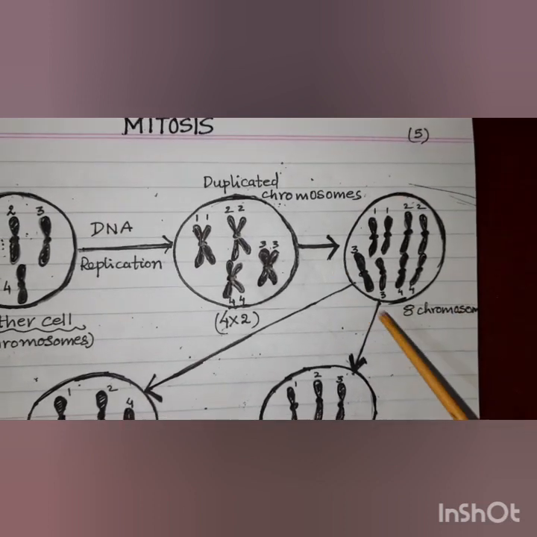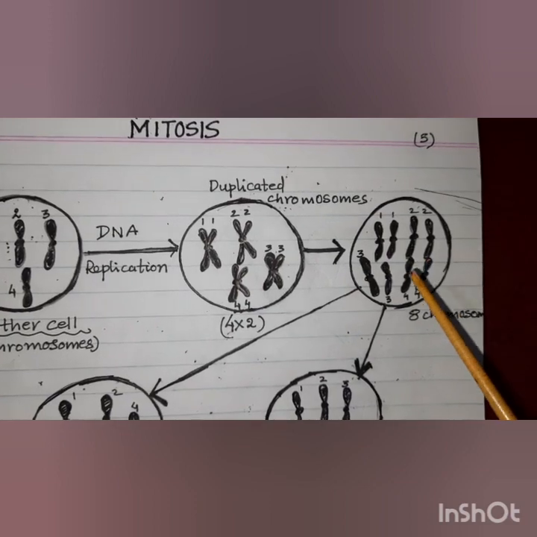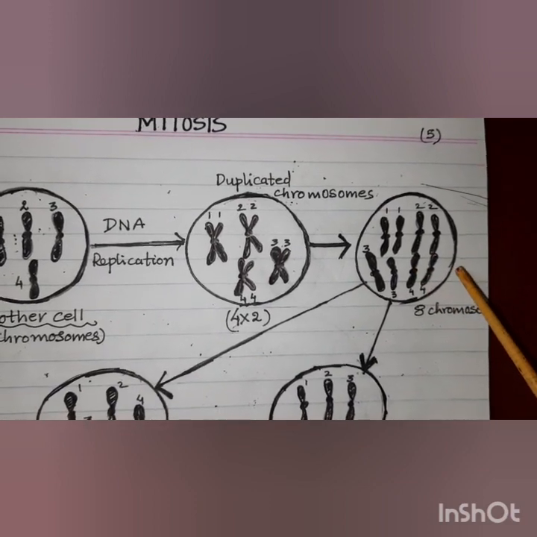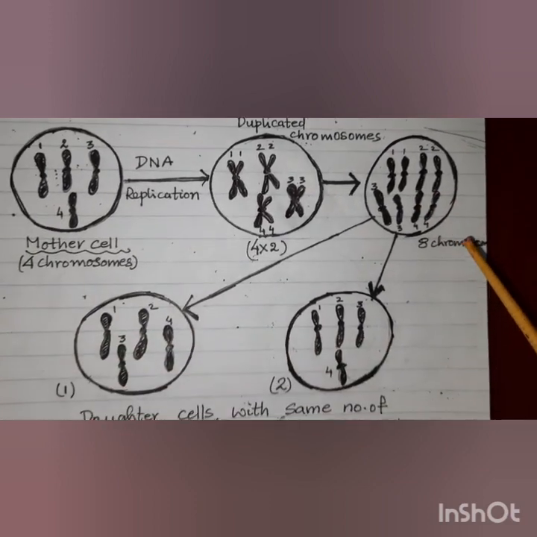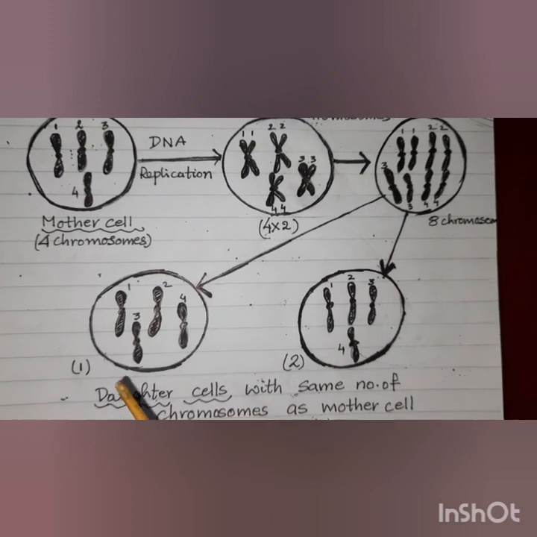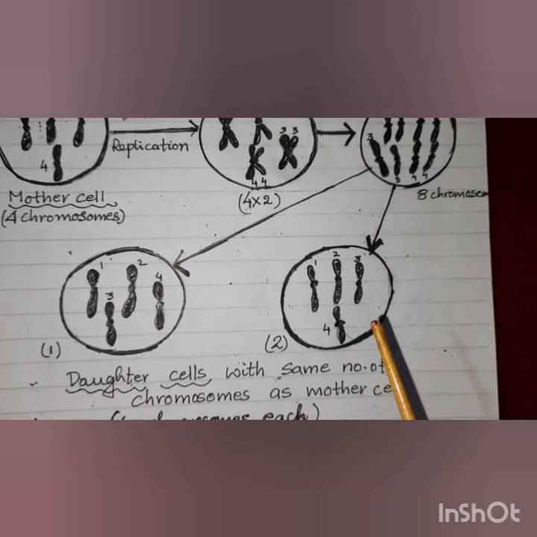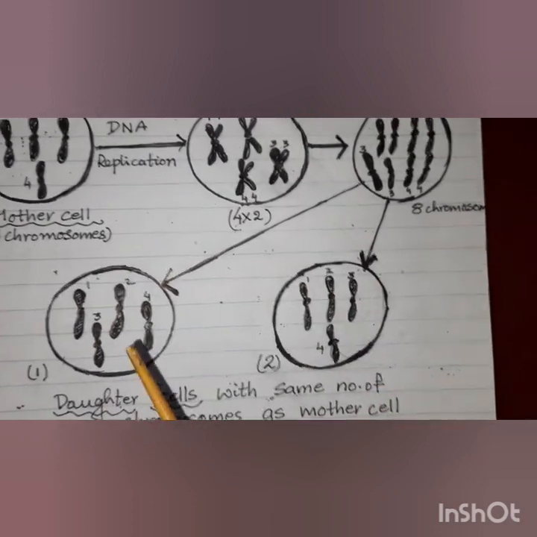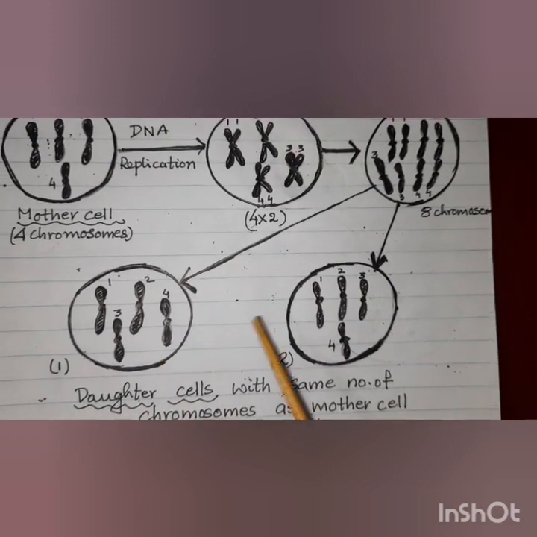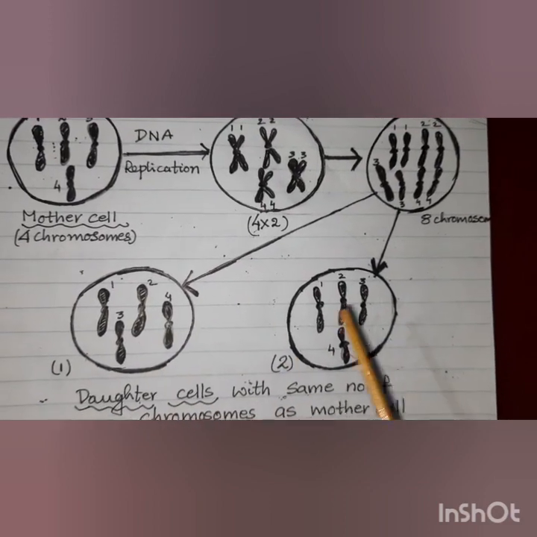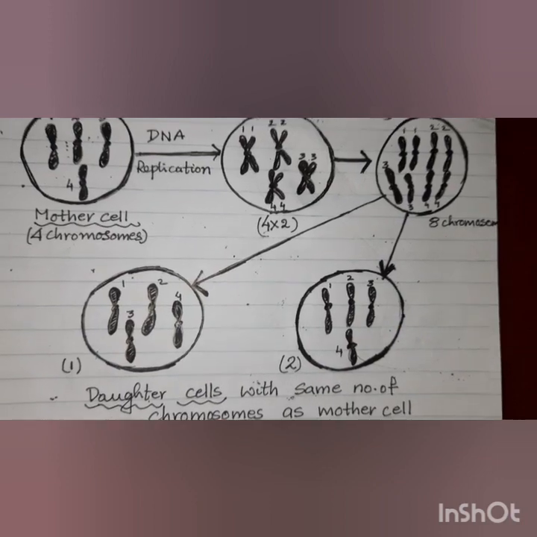Now the nucleus of the mother cell will split into 2 nuclei, followed by the division of the cytoplasm, resulting in the formation of 2 daughter cells. Here you can see that the daughter cells get 4 chromosomes each. Now how does this distribution of the chromosomes take place?